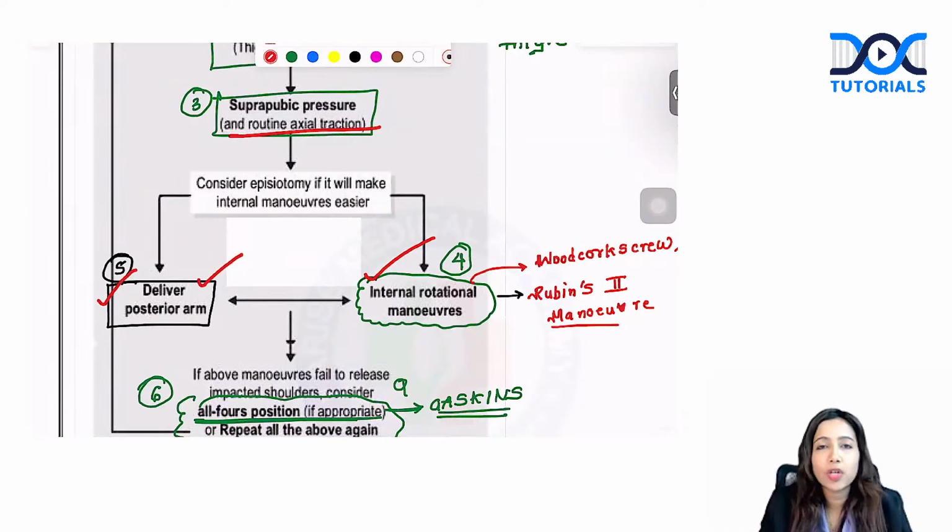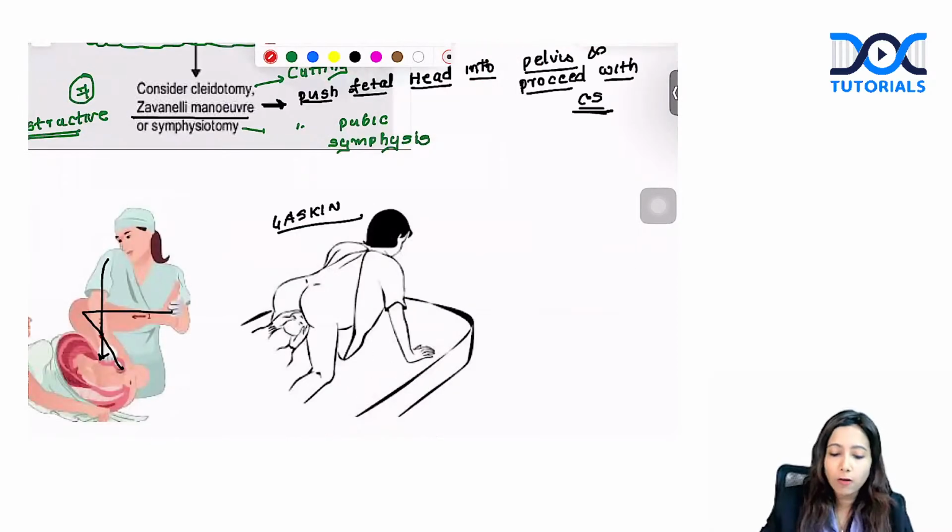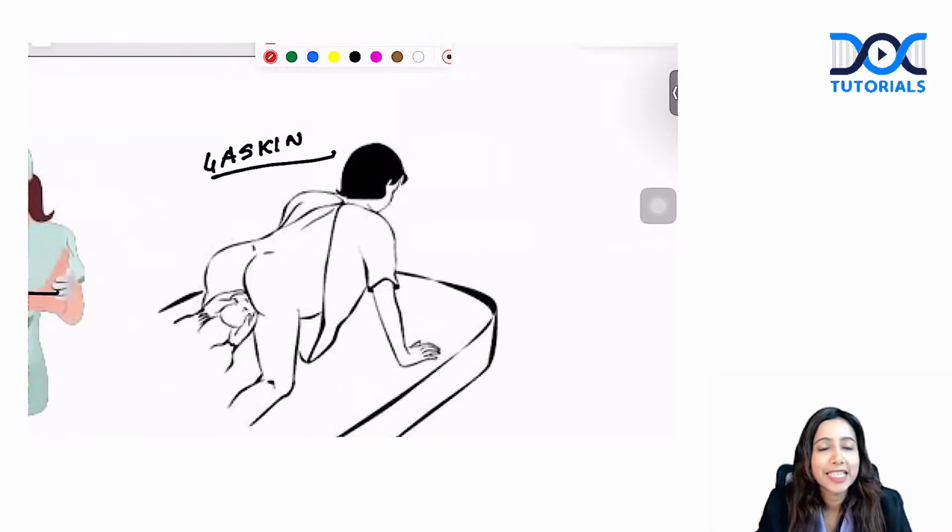Still the baby is not delivered, you position the patient in all four position, which looks like this. This is all four position or Gaskin's maneuver. Still the delivery is not happening. You can either repeat all these maneuvers or proceed with destructive maneuvers.